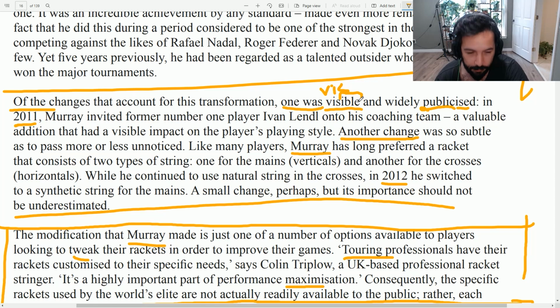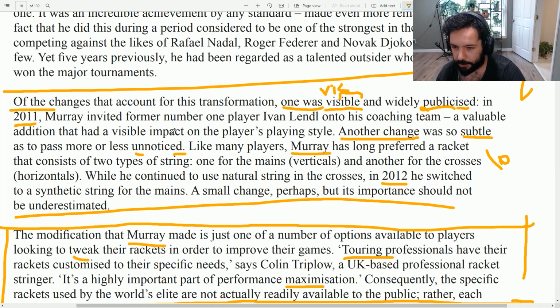So one was visible and widely publicized. That means the other one was not very visible and was not widely publicized. Another change was so subtle. Subtle is something that doesn't get any attention. It's like low key. If you're a young person, you probably use the word low key instead of that. So, and it went unnoticed.